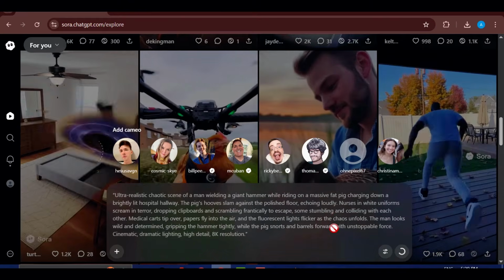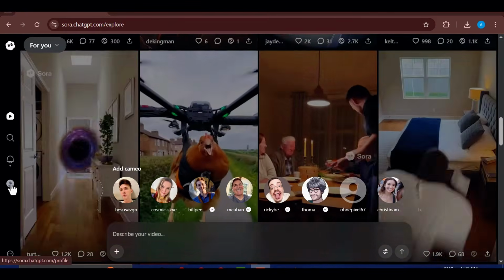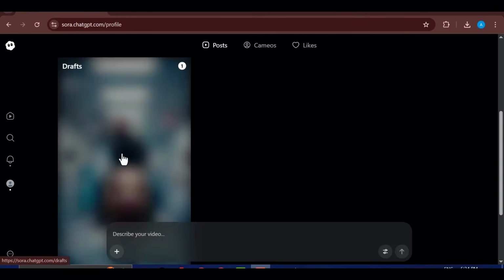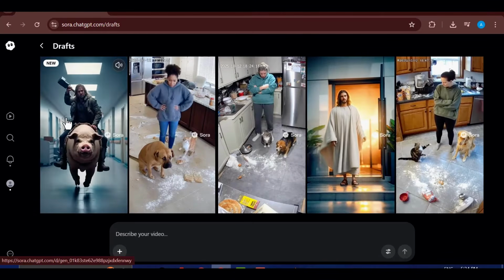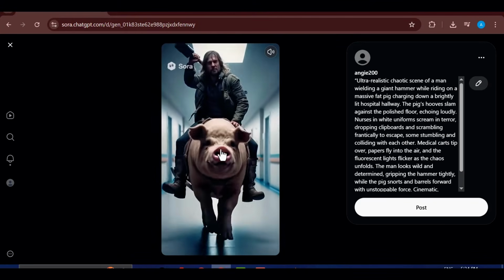Your video will be added to the queue, and within a few seconds it will be ready. To find it, simply click on the button located on the left side of your screen to access your drafts. From there, you can preview your freshly generated video.